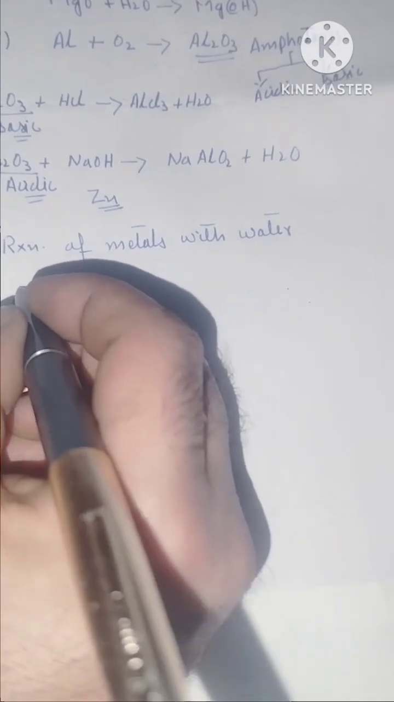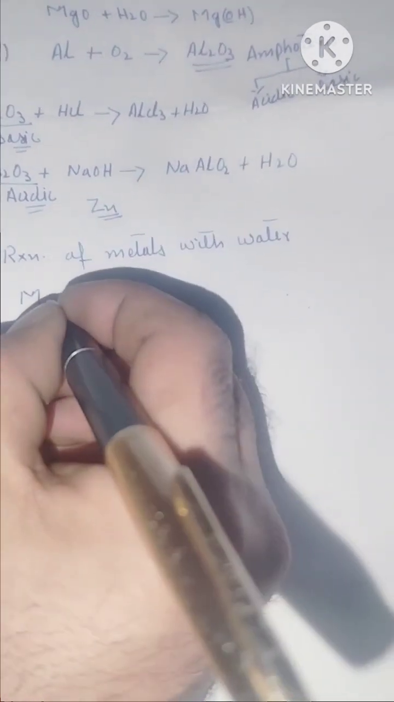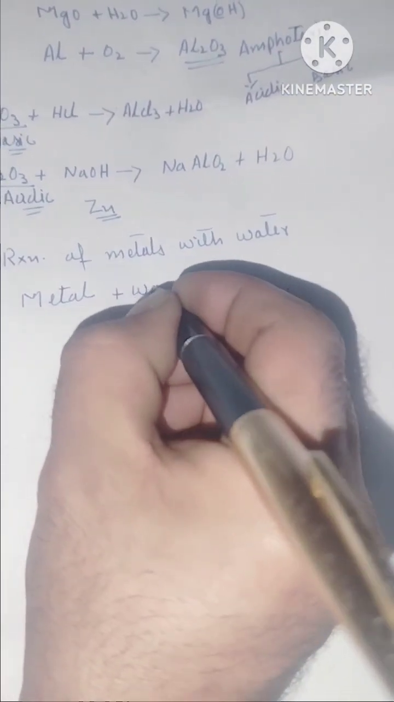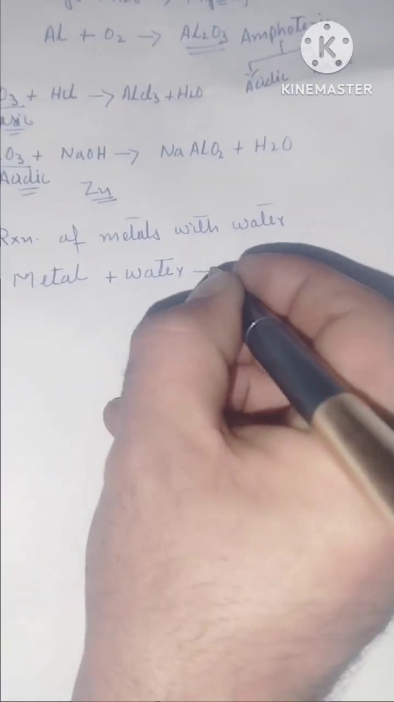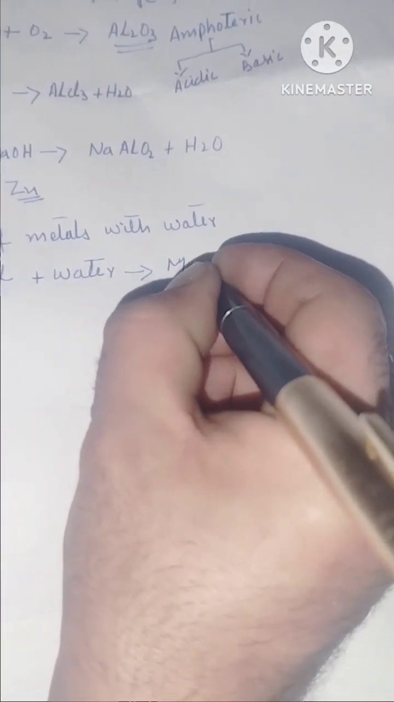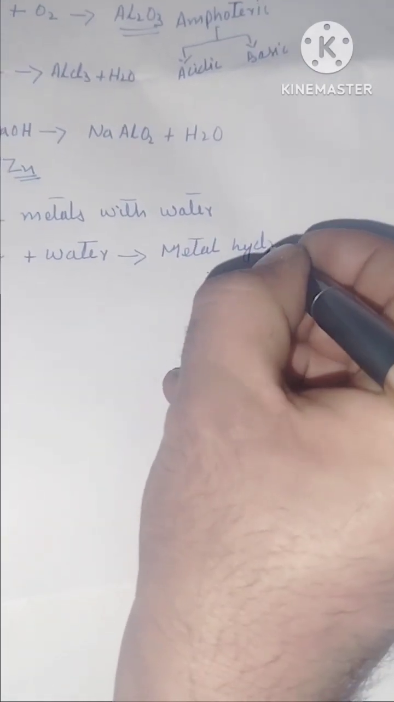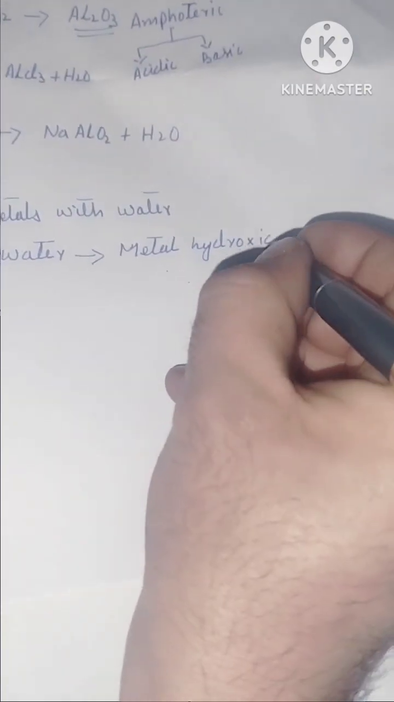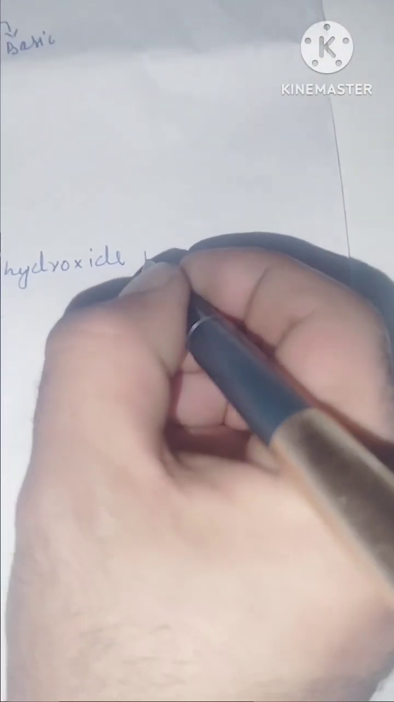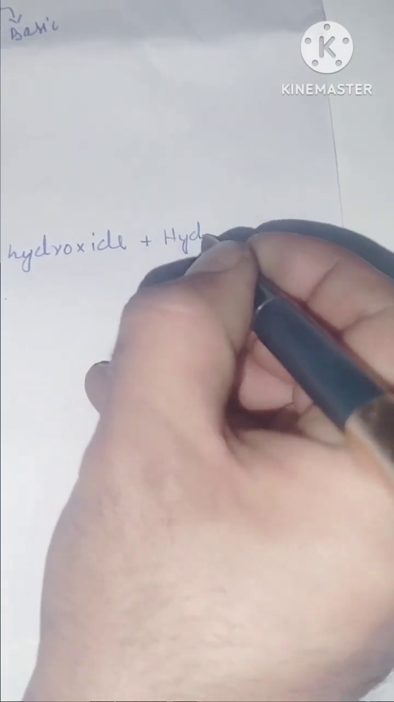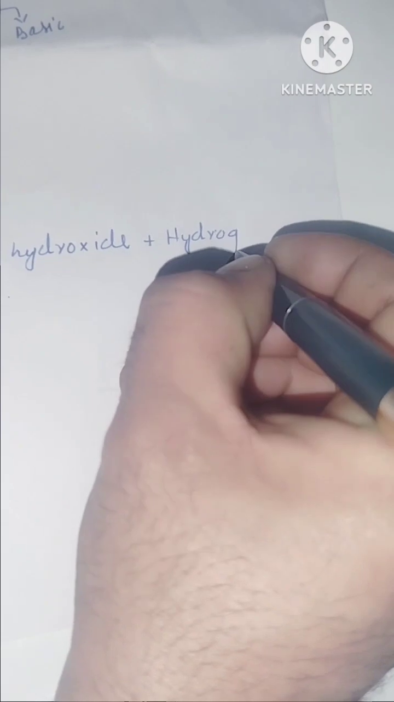So we can write it like this: metal plus water gives metal hydroxide plus hydrogen gas. So this is the general reaction. When metals react with water, they form metal hydroxides plus hydrogen gas.